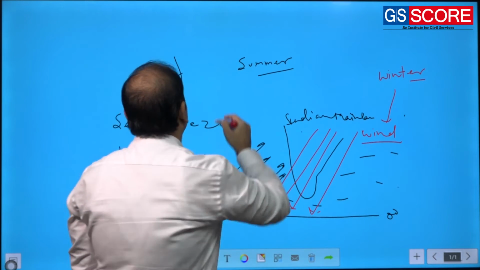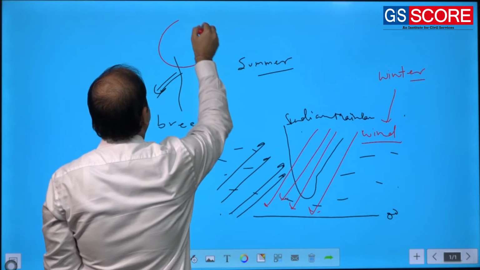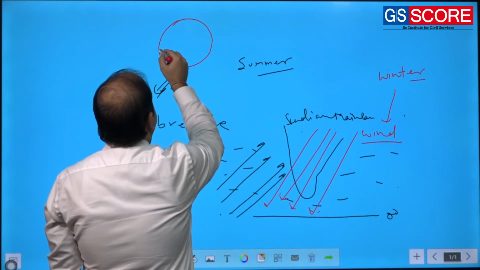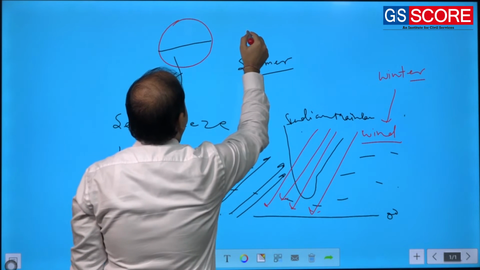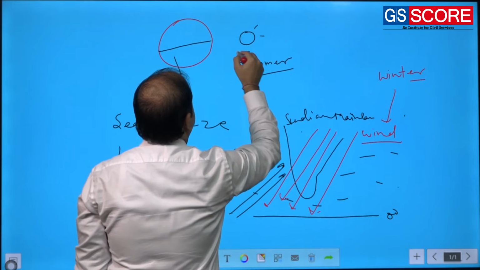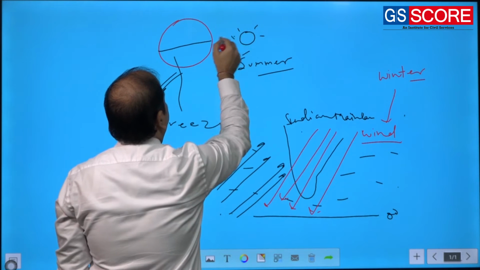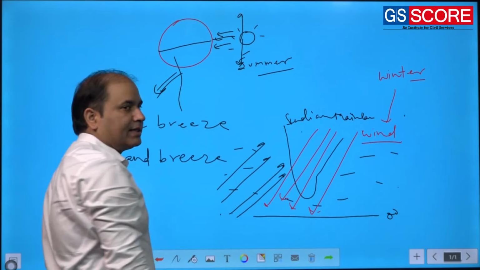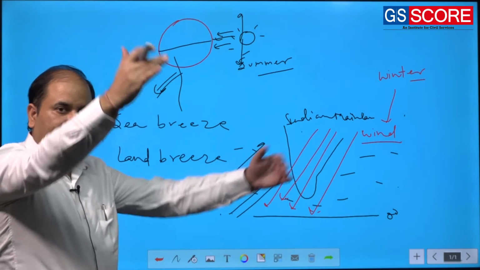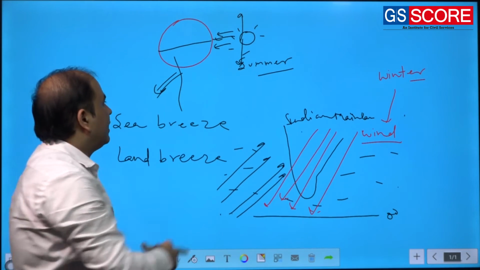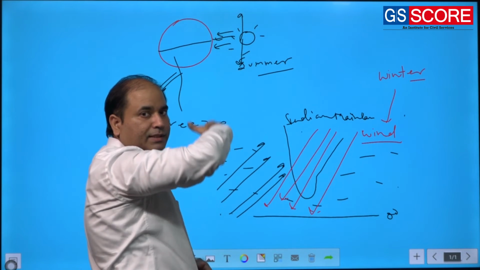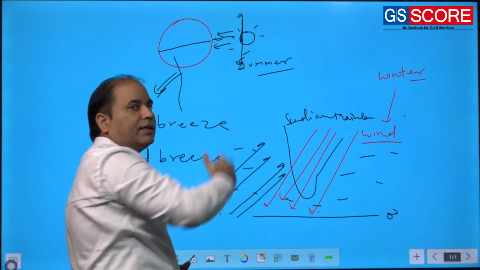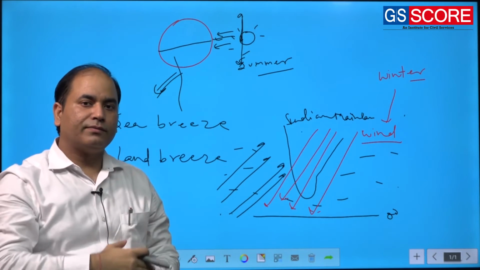So in very simple words, the sun and earth's orientation will get changed. Whenever there is a summer season, the orientation of sun and earth will be such that the sunlight will move toward the Tropic of Cancer, that is northward.